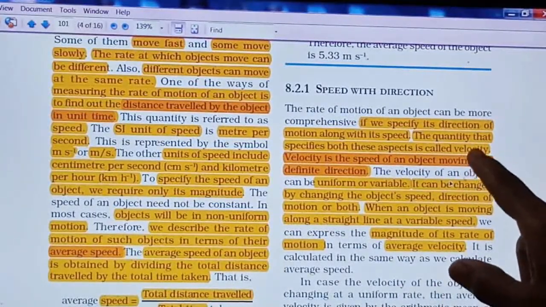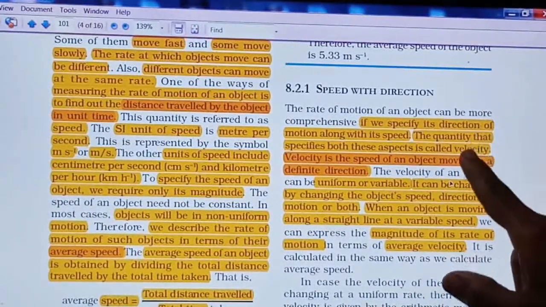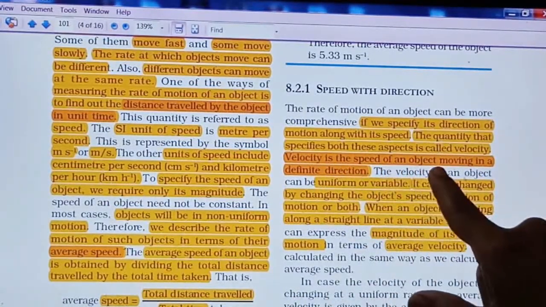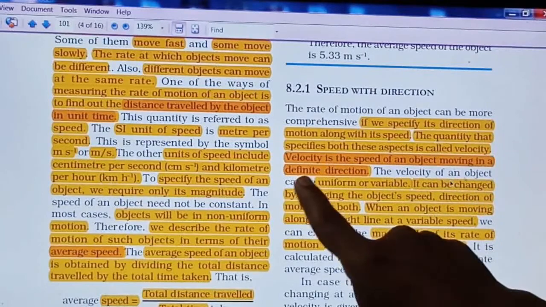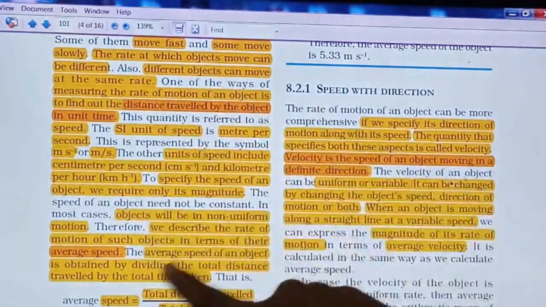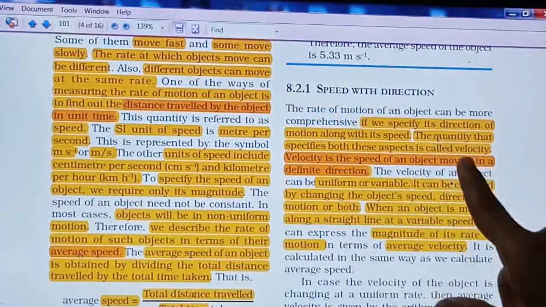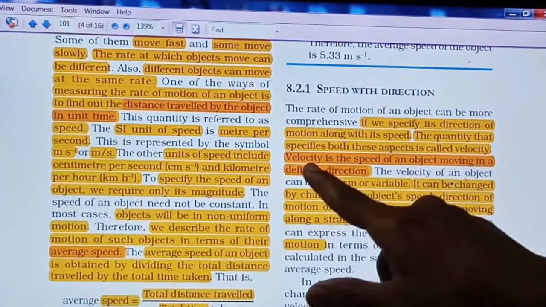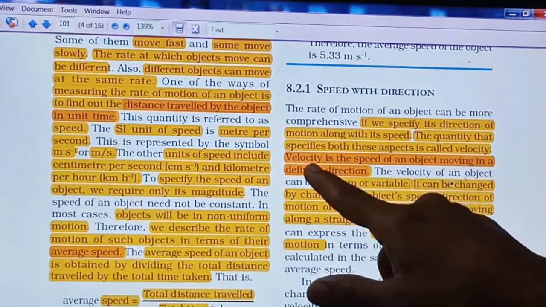See, a new term has come here, velocity. So what is meant by velocity? Velocity is the speed of an object moving in a definite direction. So whatever speed we have seen, that speed along with the direction is called the velocity of an object.